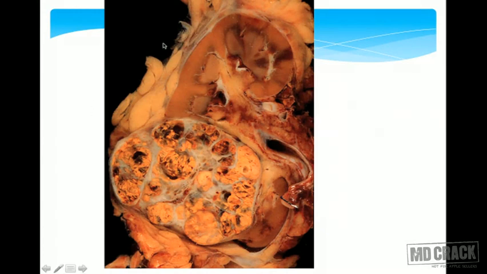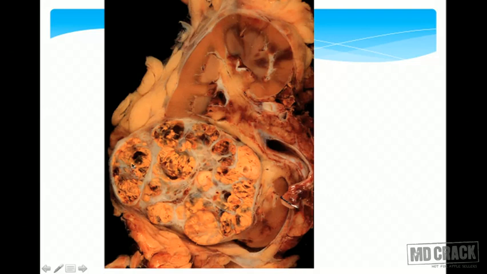I told you the upper pole is more common, but even the lower pole can be affected. The middle portion of the kidney can also be affected. But this is a classical appearance of the renal cell carcinoma. It is so-called variegated appearance of renal cell carcinomas. Most of the time they are brown in appearance. Cut sections are brown. That's why we call them brown tumors of the kidney.